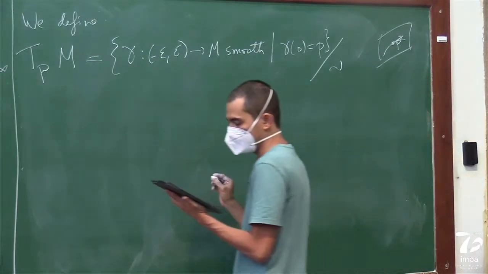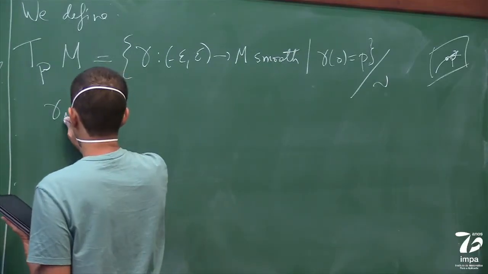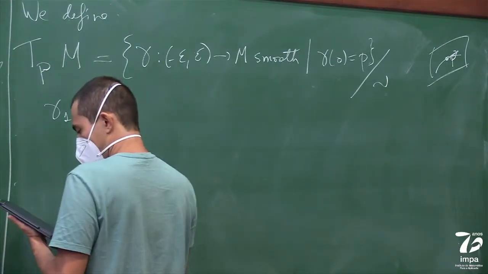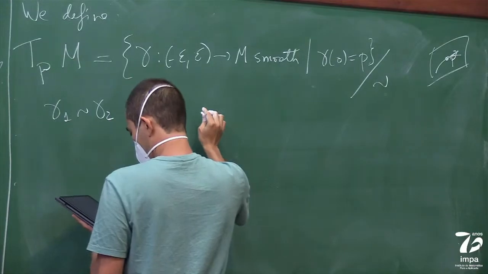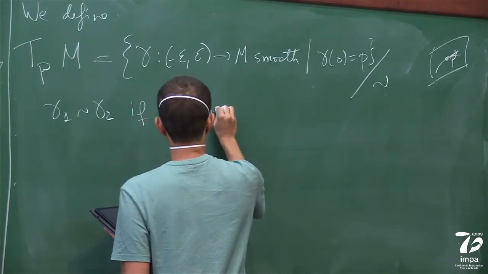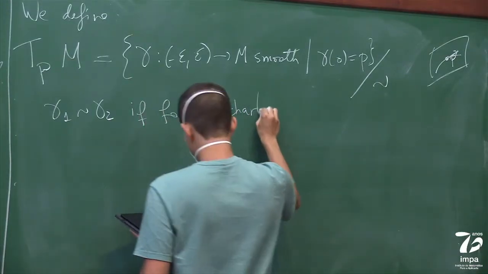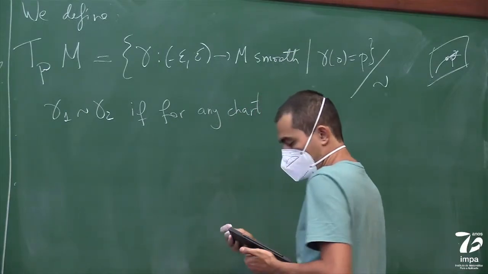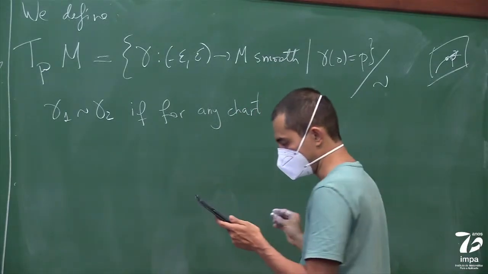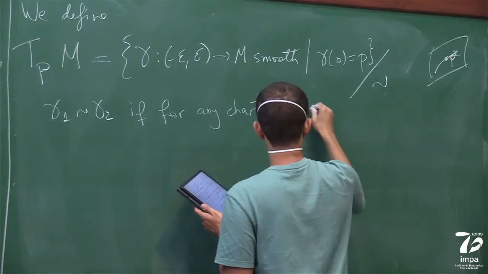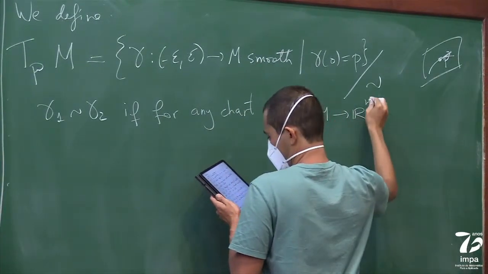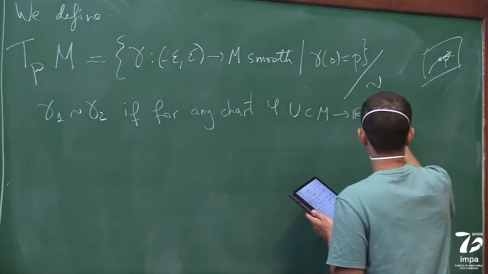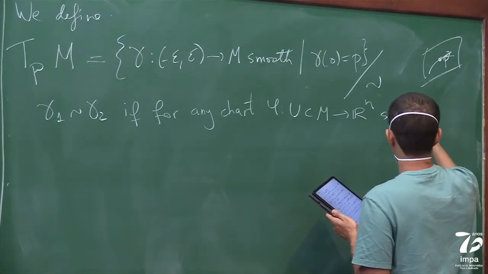And the equivalence relation is the following. Gamma 1 is equivalent to gamma 2 if for one chart, or for any chart, it doesn't matter, phi, any chart around P,